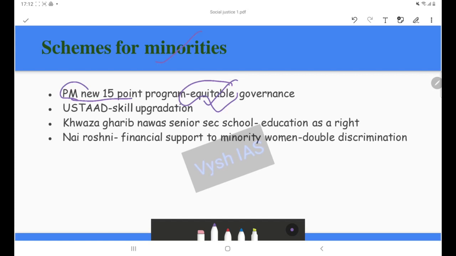So how is equity different from the concept of equality? Equity basically means offering equal opportunities to all. That is, unlikes should be treated as unlike and likes should be treated as like. Suppose this is the line of development and these are three sections of Indian society. The privileged section is this one, because this section has a lower distance to development.